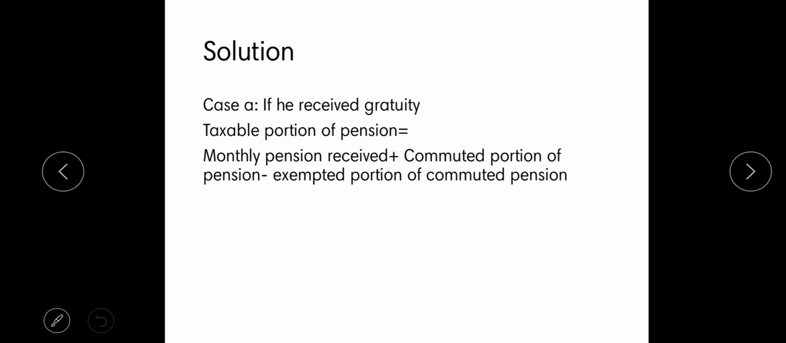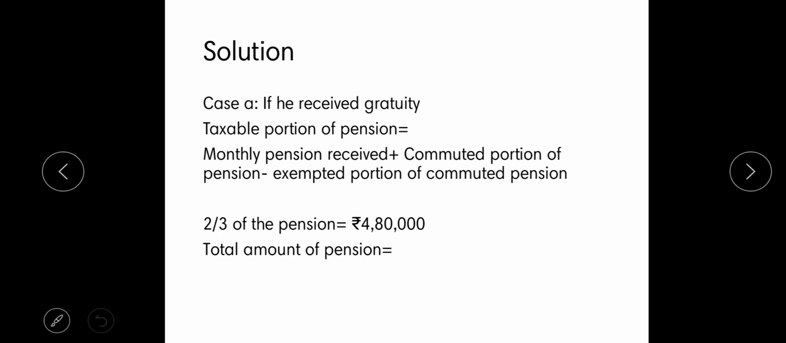In the first case, it is given that he receives gratuity. That means 1/3 of the full amount of pension is exempted for him. The general formula for finding the taxable portion of pension is uncommuted pension, which is also called monthly pension, plus commuted pension minus exempted portion of commuted pension. So the first step is to find the full amount of pension in order to find the exempted portion of commuted pension.